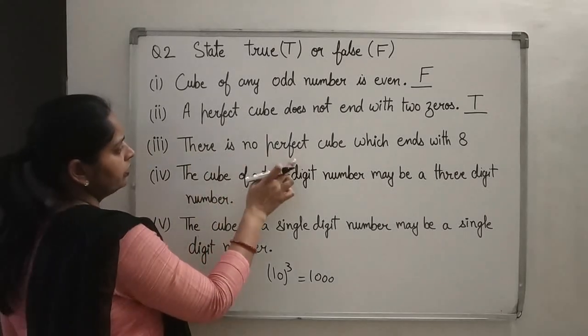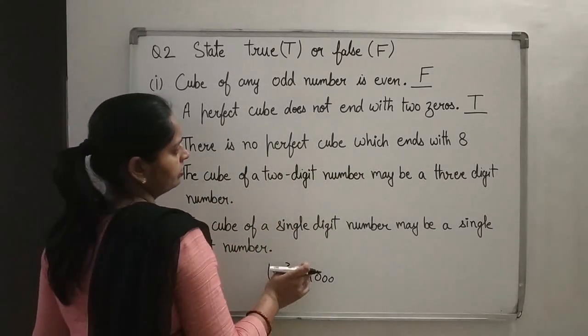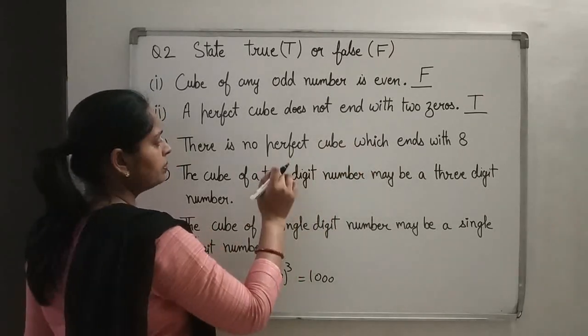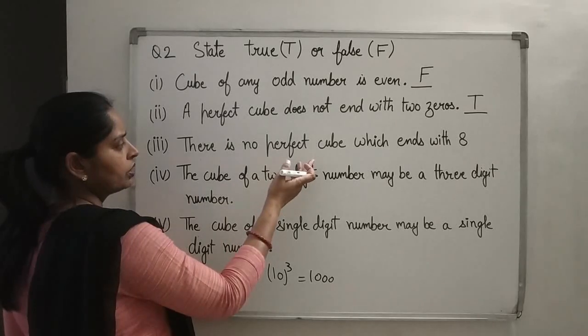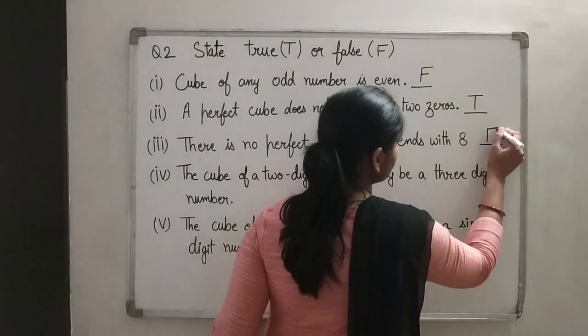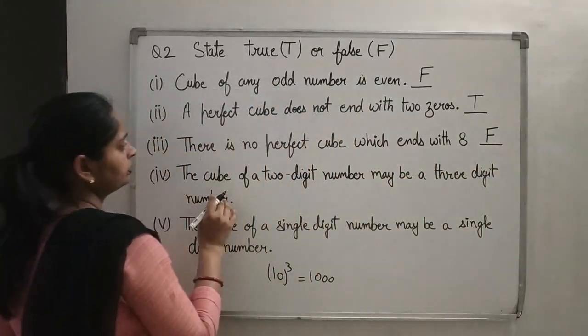There is no perfect cube which ends with 8. No, 8 itself is a perfect cube. The question is saying there is no perfect cube, but 8 itself is a perfect cube. So it's a false statement.